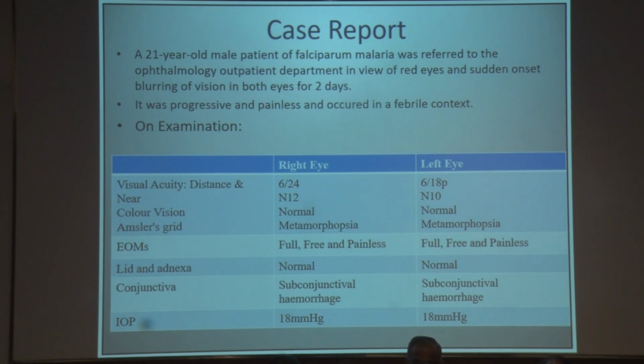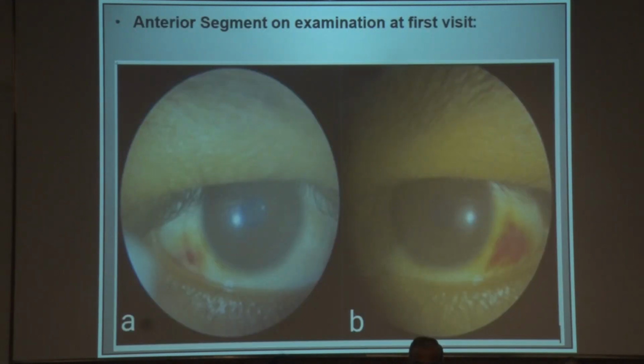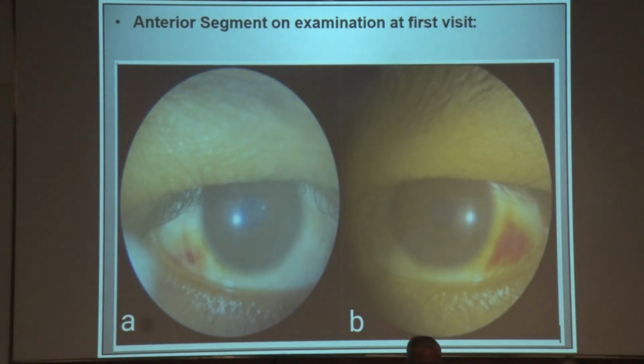On anterior segment examination, lids and adnexa were normal in both eyes. Conjunctiva showed subconjunctival hemorrhages on the temporal part of conjunctiva in both eyes, and his intraocular pressure was 18 millimeter of mercury in both eyes. This is the anterior segment examination at presentation.